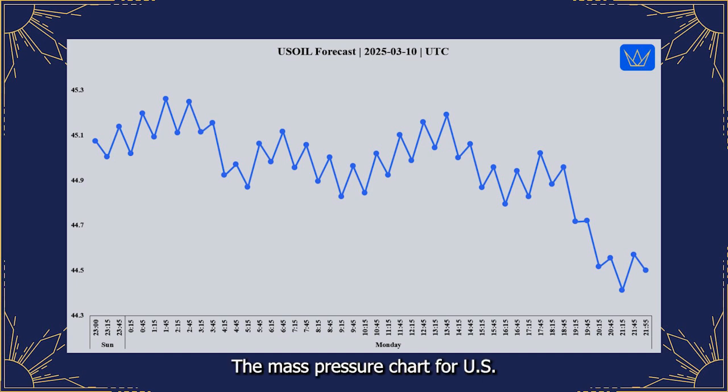The mass pressure chart for US oil on Monday mirrors the DXY chart, displaying a very flat and range-bound profile throughout the trading day. Again, there is minimal trend and exceptionally low volatility evident in the mass pressure for US oil on Monday. This reinforces our neutral fundamental outlook and suggests a neutral intraday tendency for US oil on March 10th.